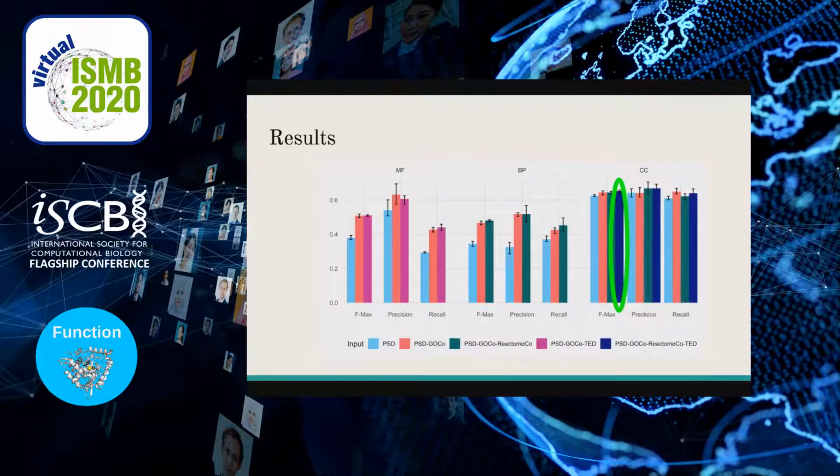Finally, the highest F measure that we found was 0.65, and it was reached for predicting cellular component terms by the model that used all the association matrices as input data.